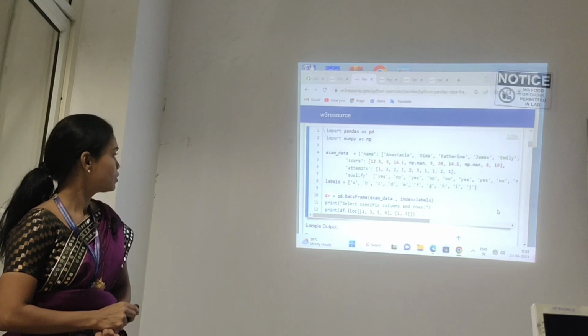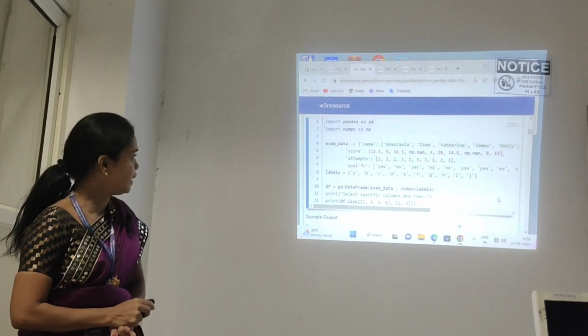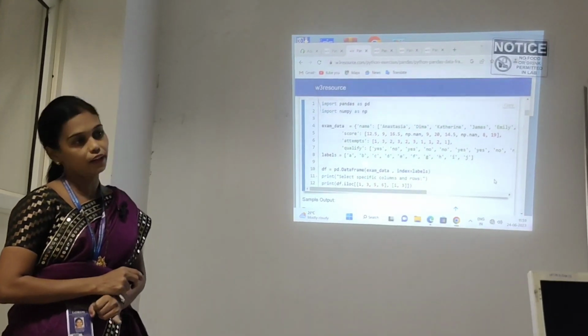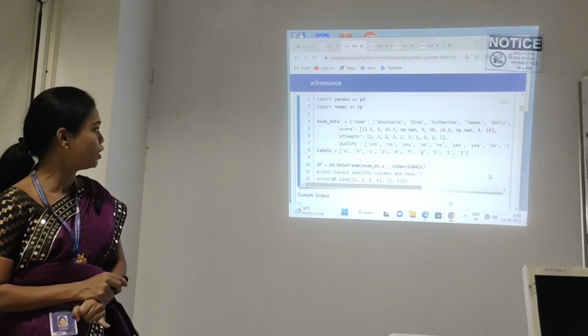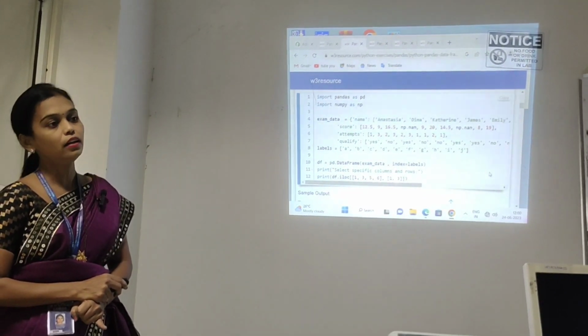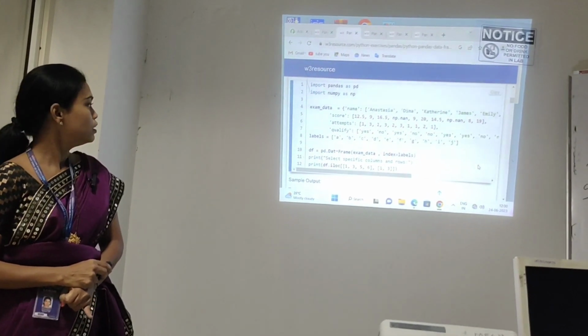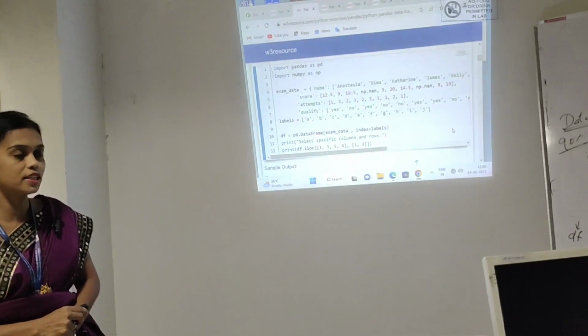Next, after creating the variable, as I explained before, I will pass the variable to the data frame. Using the variable I will create the data frame. How do we create the data frame? pd.DataFrame. That is the syntax we need.